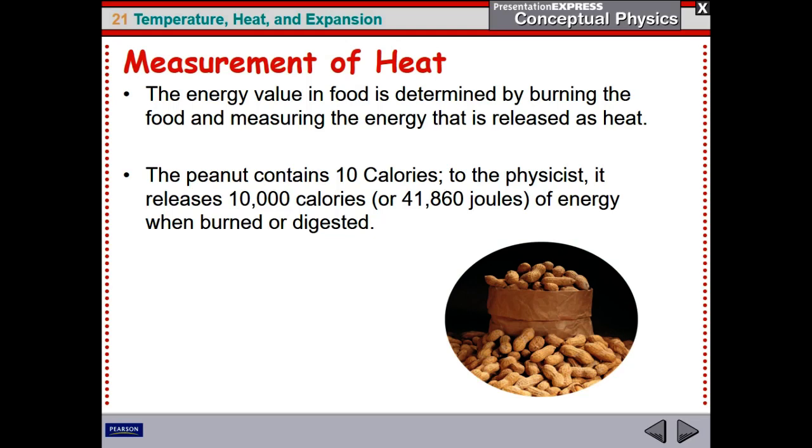For example, if you eat a peanut that contains 10 capital Calories, 10,000 small calories, for a physicist, it means that if you change this number into joules, you are having about 41,860 joules of energy when you digest this amount of food.